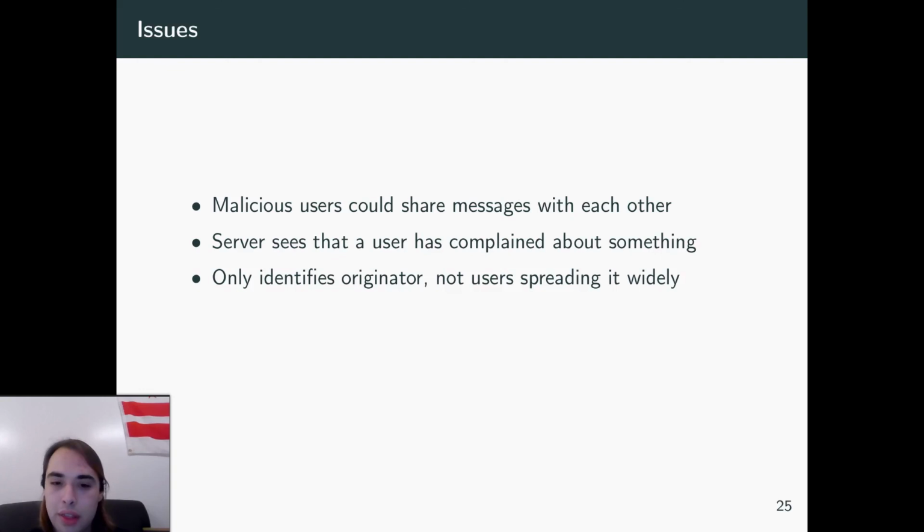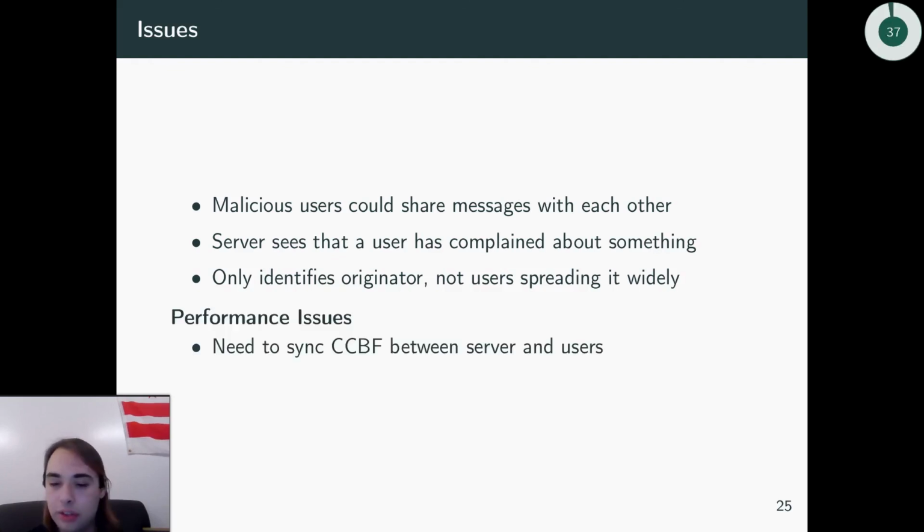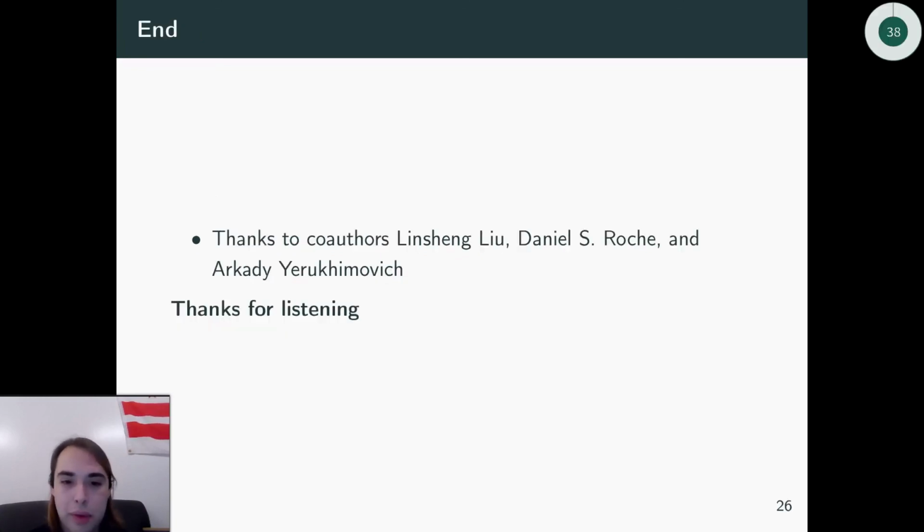And finally, this FACTS system only identifies the originator, not users spreading it widely, meaning if a low credibility source just forwards it to a single bot and that spreads it around, we won't be identifying that bot as a heavy spreader of the fake news. And also, there are some performance issues, such as the need to sync the collaborative counting Bloom filter between the server and all the users making those reports. So if all those users are trying to report on similar messages, the server now has to sync that collaborative counting Bloom filter that's shared between all those users and somehow manage that, which can create bottlenecks.